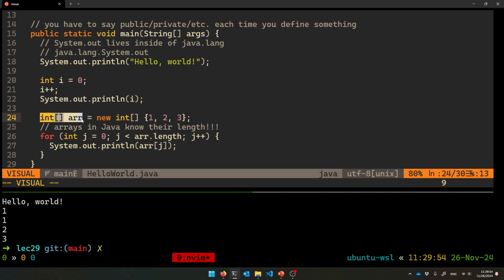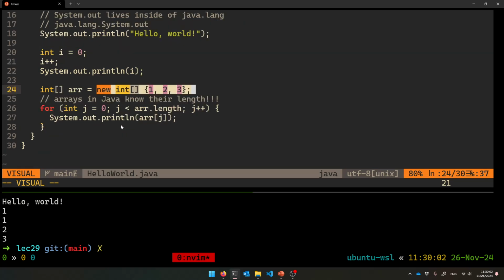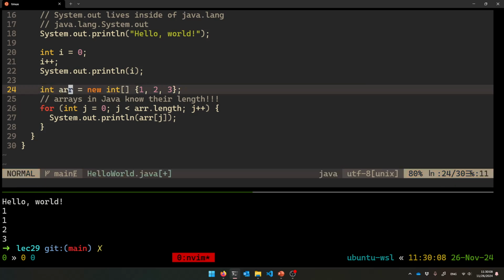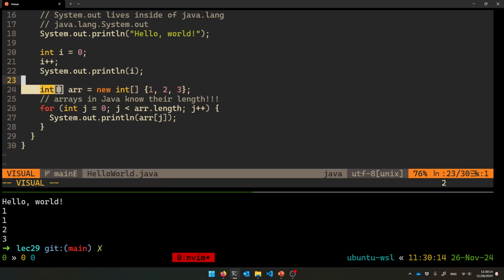Everything has to be made on the heap in Java, so you have to say new to make one of those guys. But they do know their length, which is extra nice. So you just say r.length. And remember, it's int[] r rather than int r[]. Oops. Like it is in C++. So like that, the whole type is together, which I think I prefer.